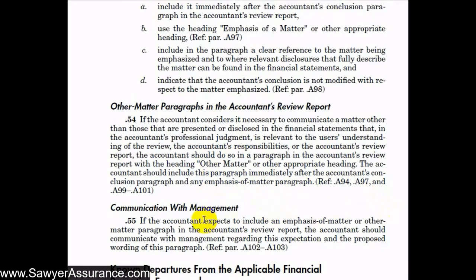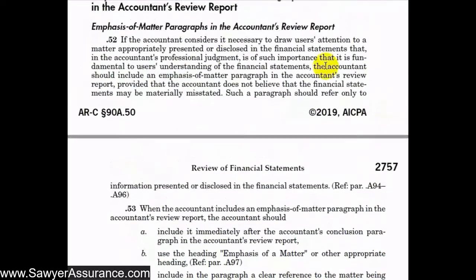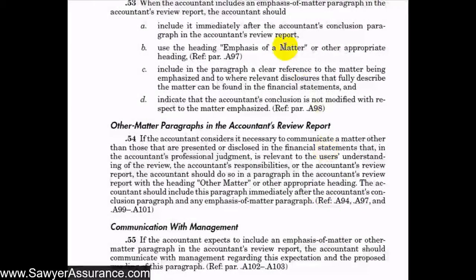And finally, if we expect to include an emphasis of a matter or other matter paragraph in our accountant's review report, then we should communicate with management regarding this expectation and the proposed wording of the paragraph. So we shouldn't surprise management with this paragraph in the accountant's review report. We certainly want to warn them that we're considering including this to alert the users of the financial statements that this matter might be important, and they could even help a little with the wording of that paragraph.